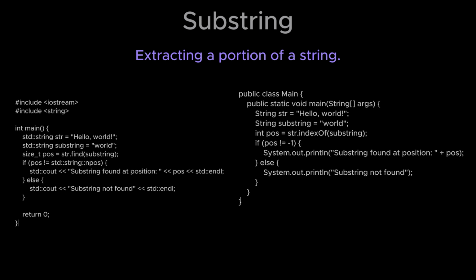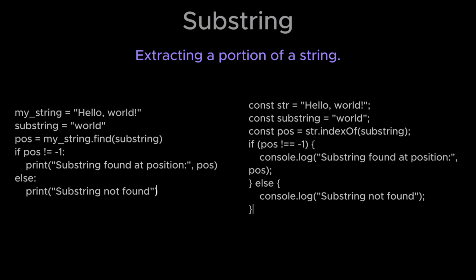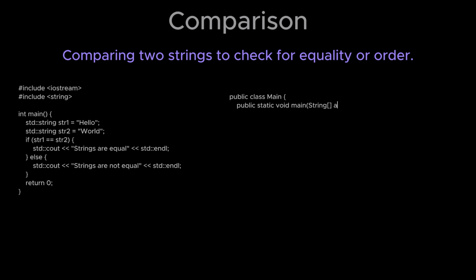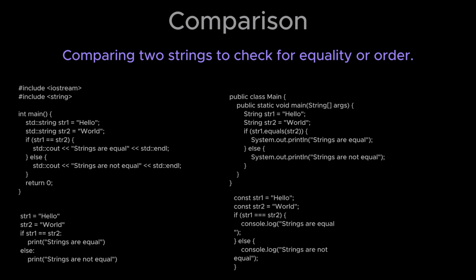Substring. Extracting a portion of a string. We can extract a substring from a string like this in these four languages. Comparison. Comparing two strings to check for equality or order. This is how we can compare two strings in C++, Java, Python, and JavaScript.